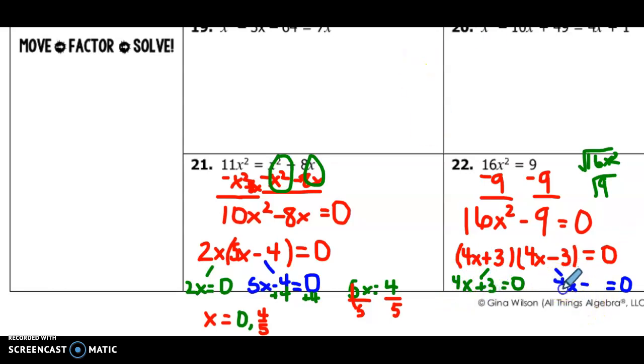So I have 4x plus 3 and 4x minus 3. My steps here would be, for the blue one, add 3 and then divide by 4. So this would be 3/4 for one of my solutions. For the one in green, the first step would be subtract 3, then divide by 4. So I'd have negative 3/4. That looks like a 1, sorry about that. So x would be negative 3/4 and positive 3/4.